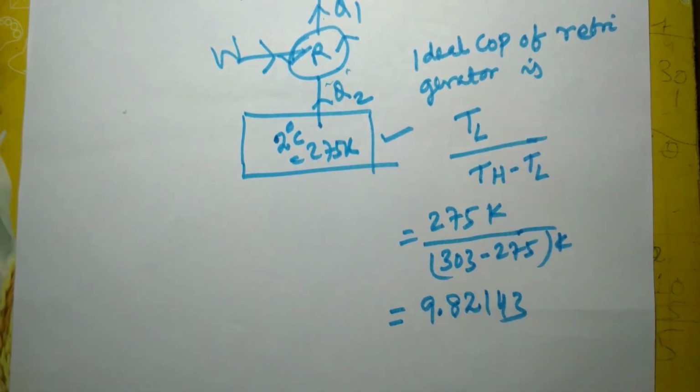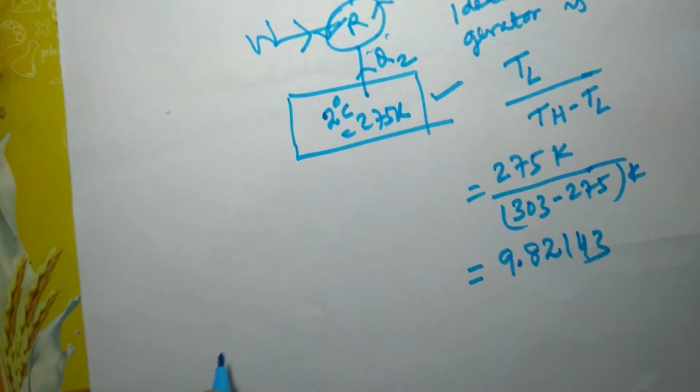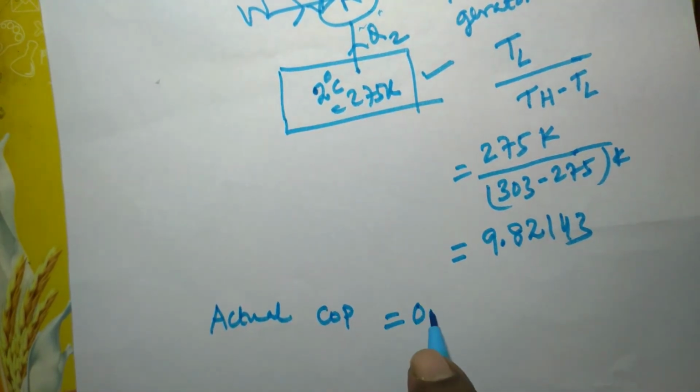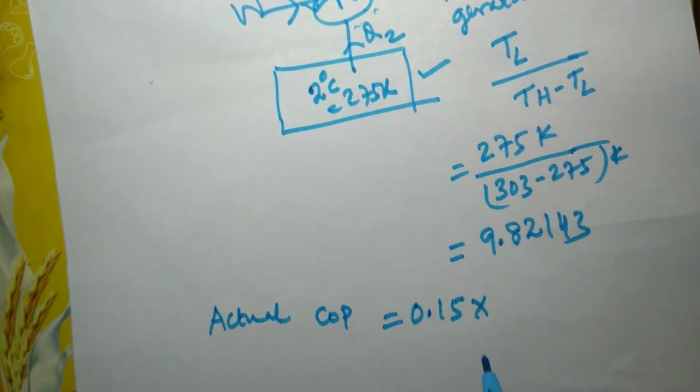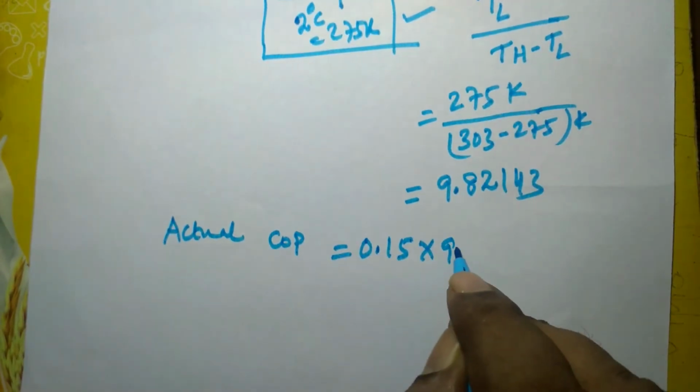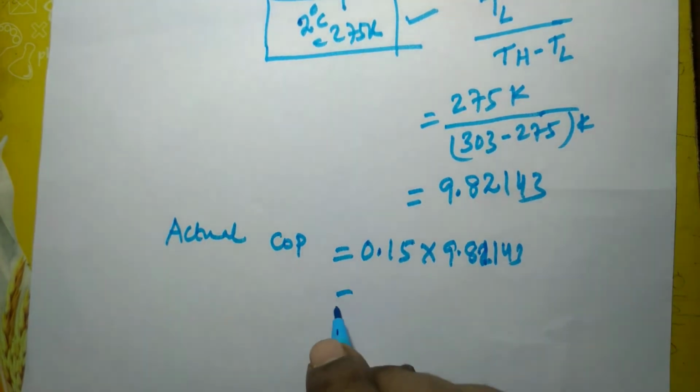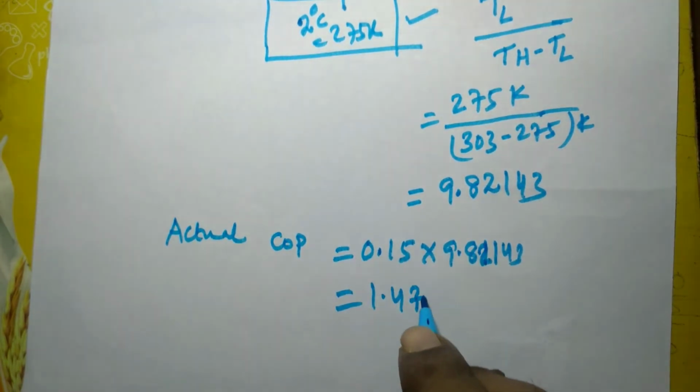This is the ideal COP, but the actual COP is 15%, 0.15 of this. This is equal to 1.473.